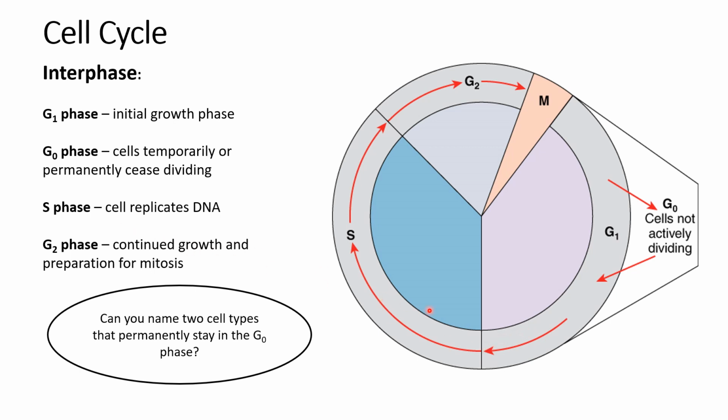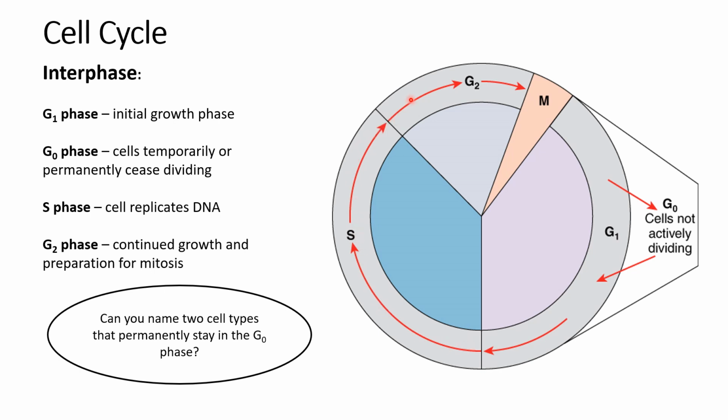Then the S phase is the phase where the DNA replicates, because it's getting ready for mitosis. Remember, in mitosis, each new cell will need a complete copy of the 46 chromosomes, so the DNA has to be replicated. That happens in interphase, specifically during the S phase of interphase.